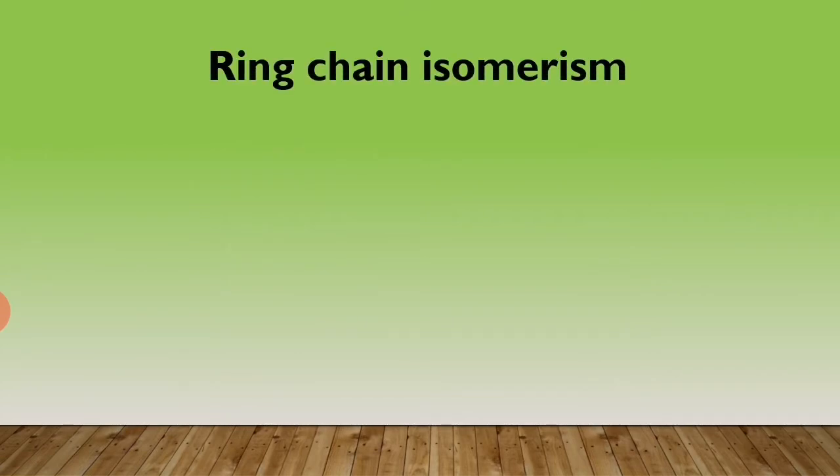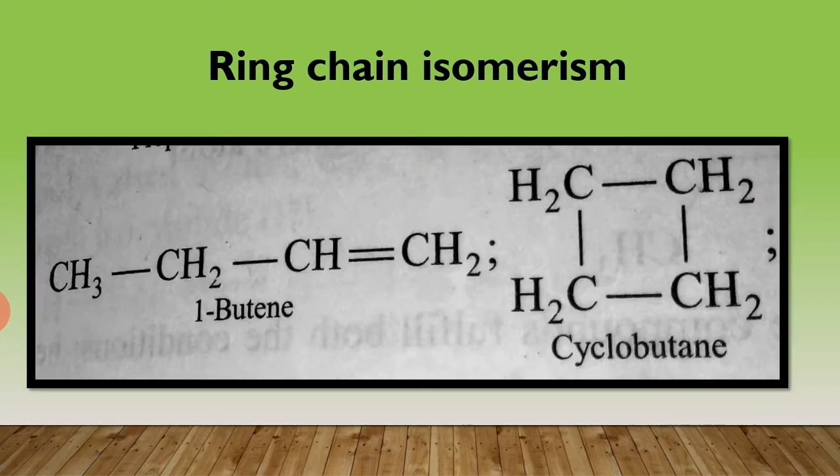Next, ring chain isomerism. This type of isomerism is due to different modes of linking of carbon atoms. That is, the isomers possess either open chain or closed chain structures. Example, 1-butene and cyclobutane.